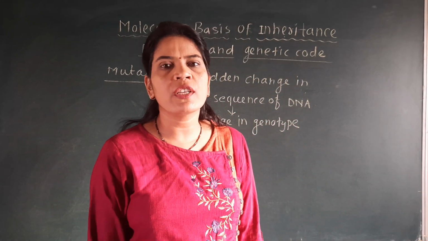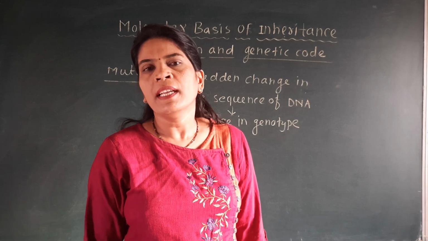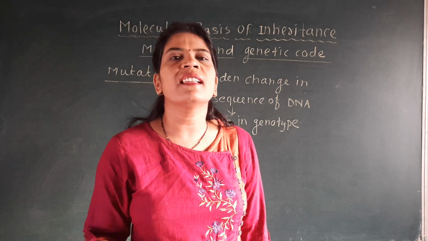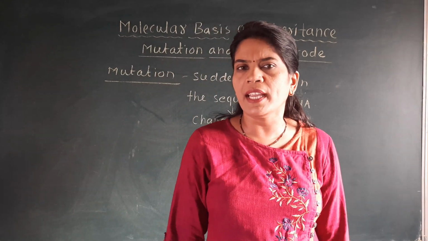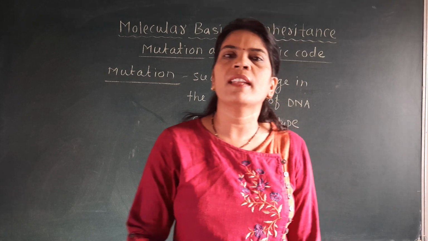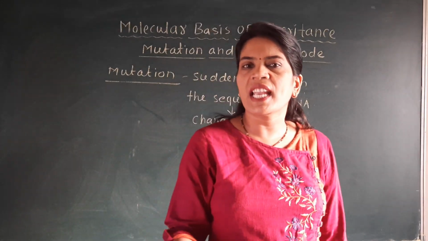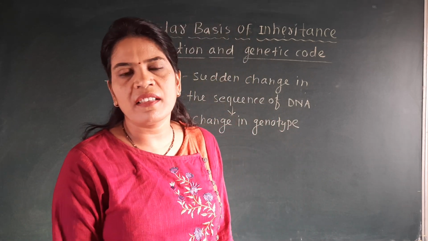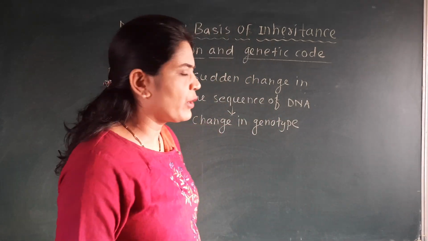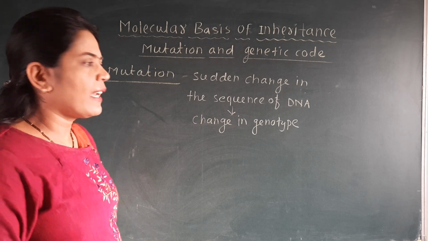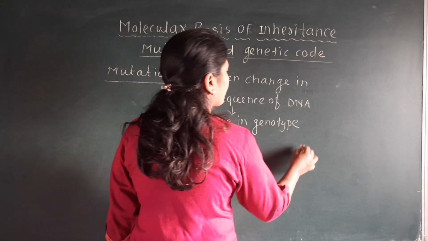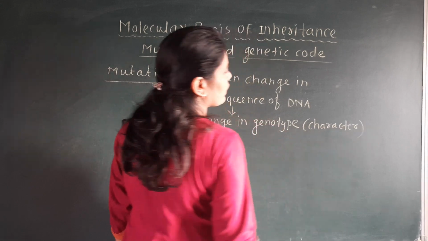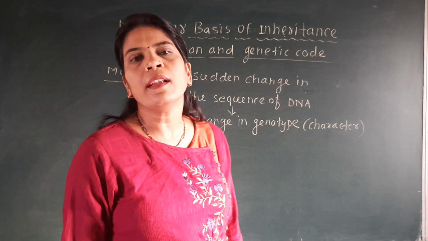Mutation may be artificial, mutation may be natural. But if mutation takes place, what is meant by mutation? A change in the natural or normal sequence of the DNA. The sequence which is originally present in that particular organism will get changed, reshuffled, shifted, recombined, and that change is called a mutation. And due to mutation, one result is the change in the genotype. That means a change in the character. That organism's character is totally changed due to that mutation.